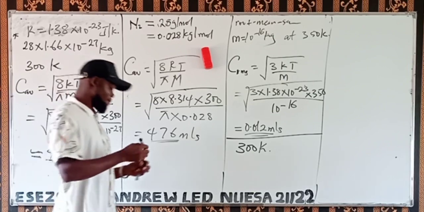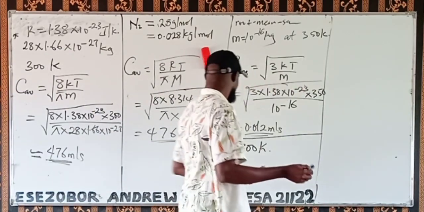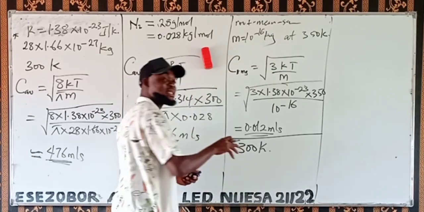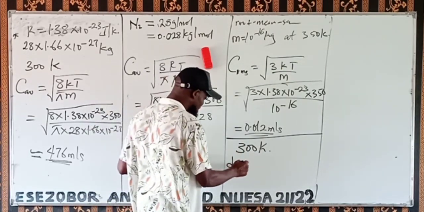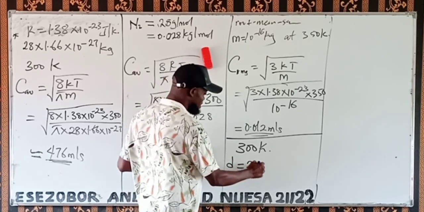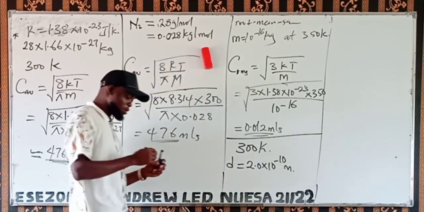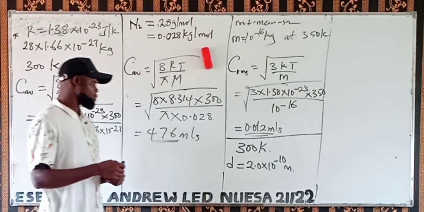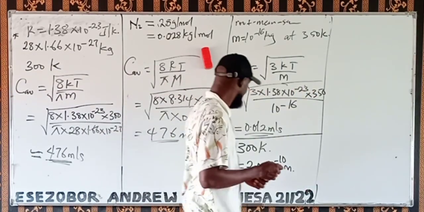Suppose that the diameter of a typical molecule is 2.0 times 10 to the power minus 10 meters.